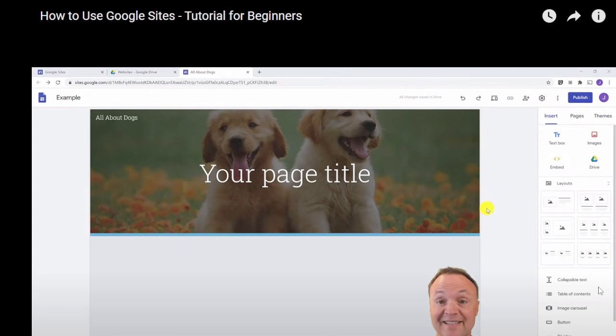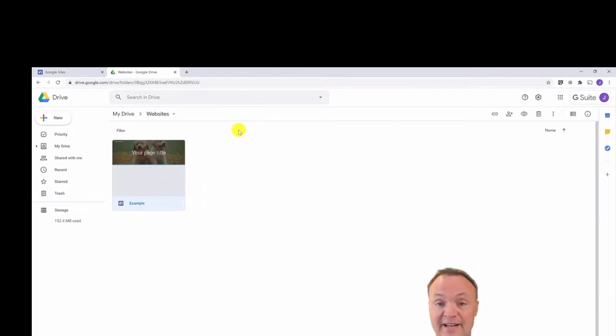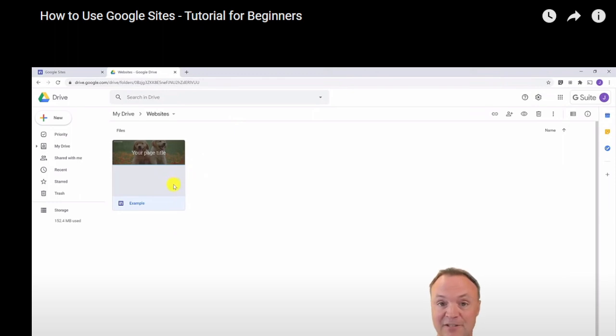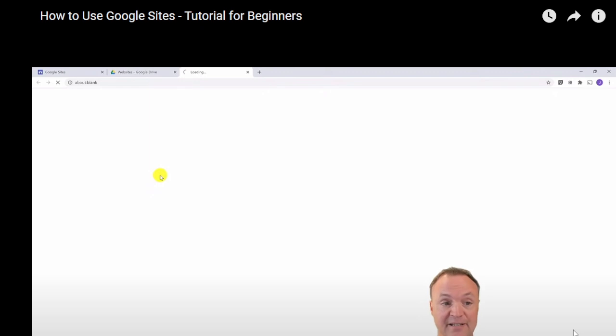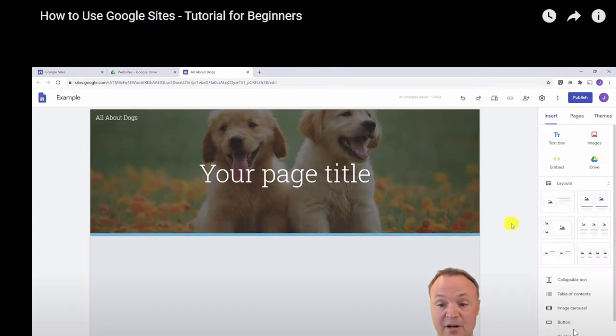All right, let's say that you've accidentally closed down your tab on this one. So if you close it down and you're wondering where to get it, your Google Sites back up again, it's just saved in that folder, right? So you can search for it if you've saved it in the folder or the title that you called it, and you just go ahead and click on it again, and it will pop right back open and you're ready to work because it saves automatically.